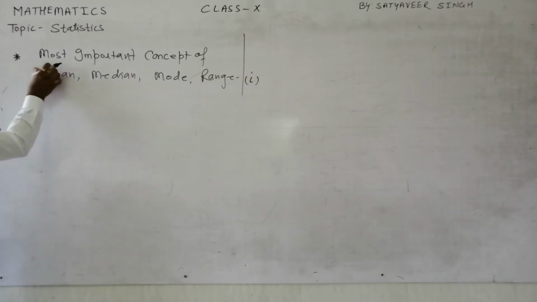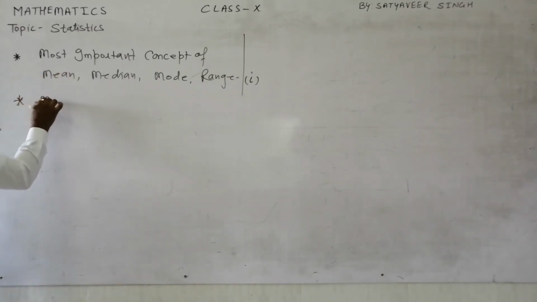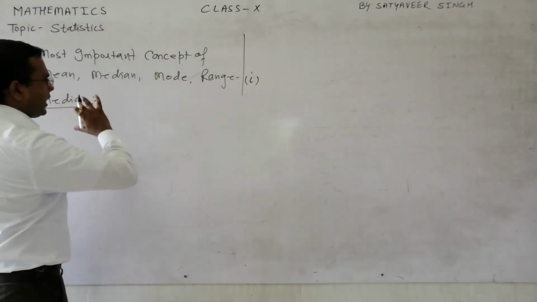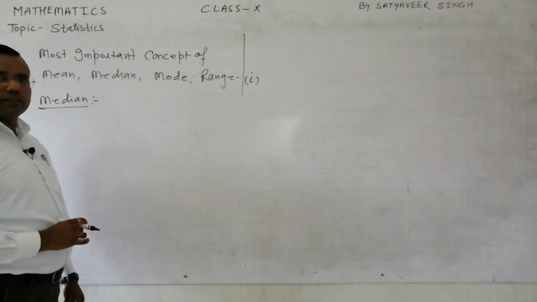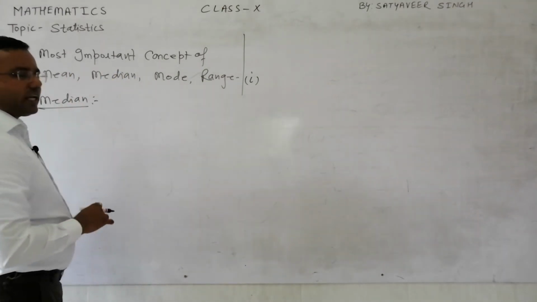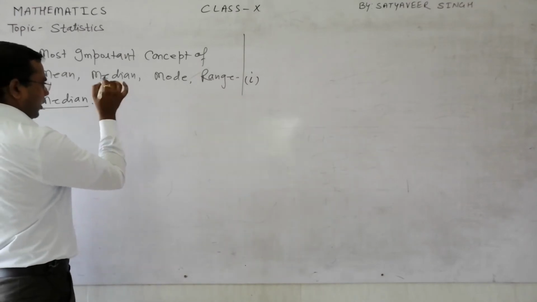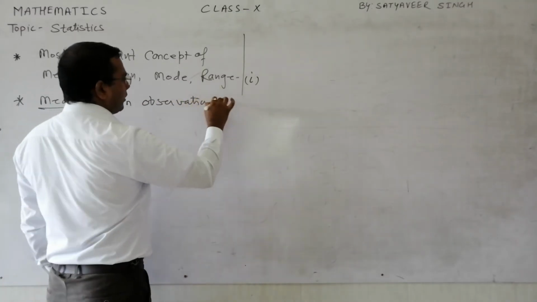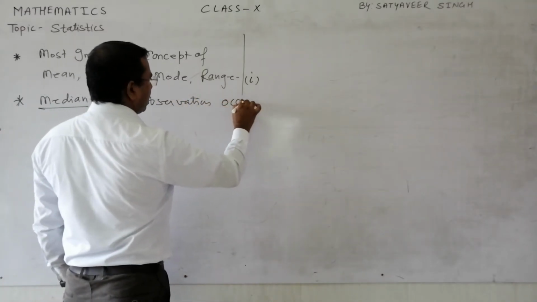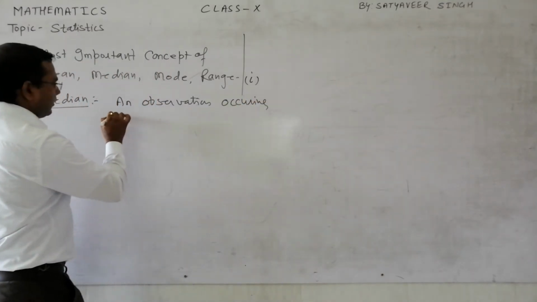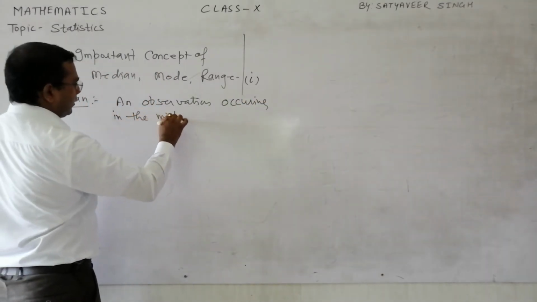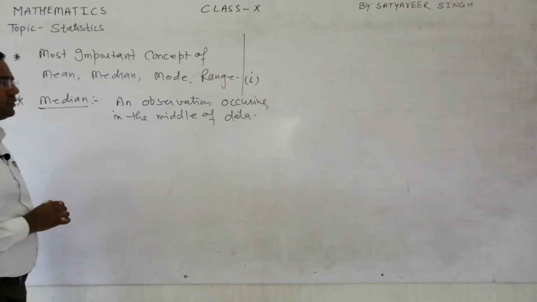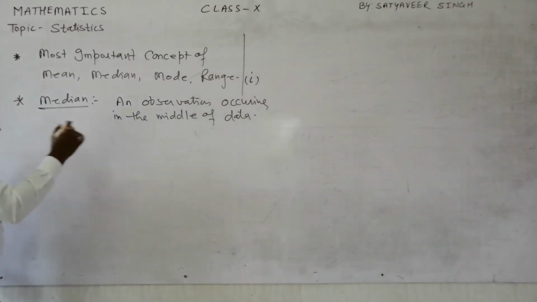Now, what is median? You can understand: suppose I have some data. The median is a data value occurring in the middle. An observation occurring in the middle of the data is called the median. What is the meaning of that?